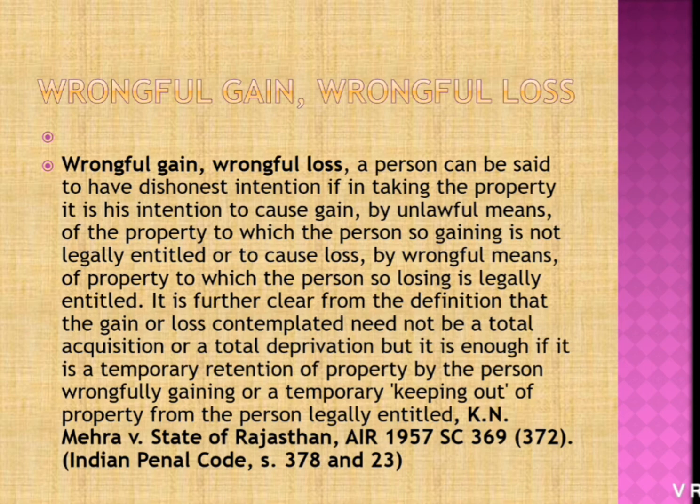A person can be said to have dishonest intention if, when taking the property, it is his intention to cause gain to himself by unlawful means of property to which he is not legally entitled, or to cause loss to the real owner by wrongful means of property to which the person losing it is legally entitled. It is not necessary that there be permanent acquisition or total deprivation; it is enough if there is temporary retention of the property by the person wrongfully gaining, or temporary keeping out of the property of the legally entitled person.